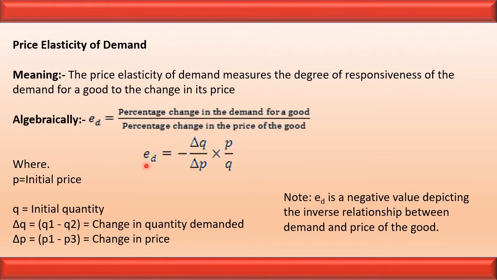ED is a negative value depicting the negative relationship between price and demand. We know that we are having a negative relationship. Why? Because if one increases, the other falls down. So ED represents the negative relationship between price and demand. So it has the negative value.